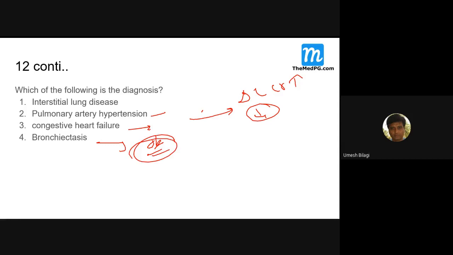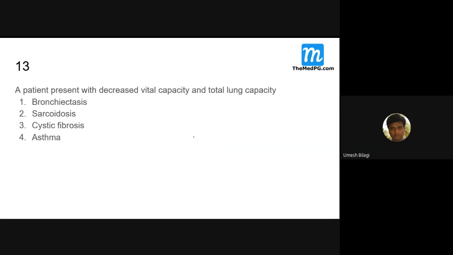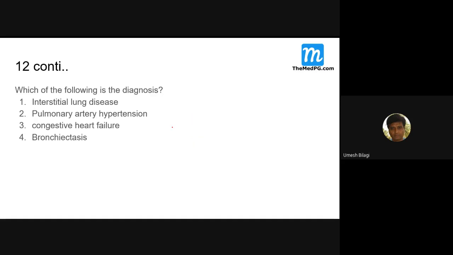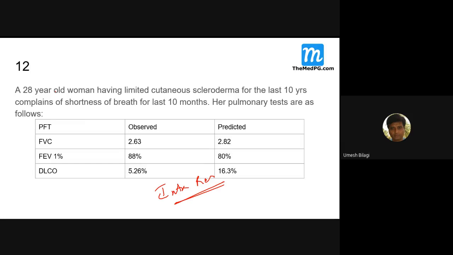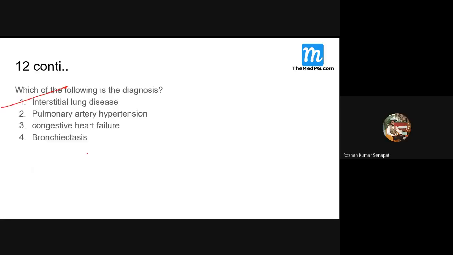Bronchiectasis is obstructive lung disease, so DLCO is not decreased. So the answer is interstitial lung disease. The FEV1 ratio will not increase in pulmonary artery hypertension.